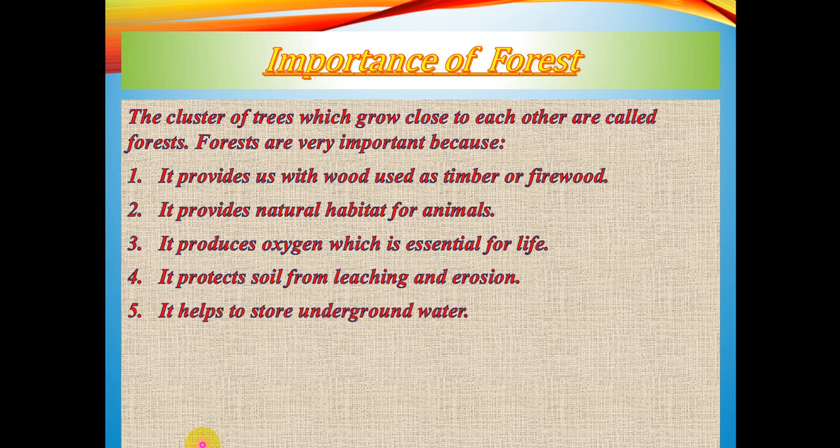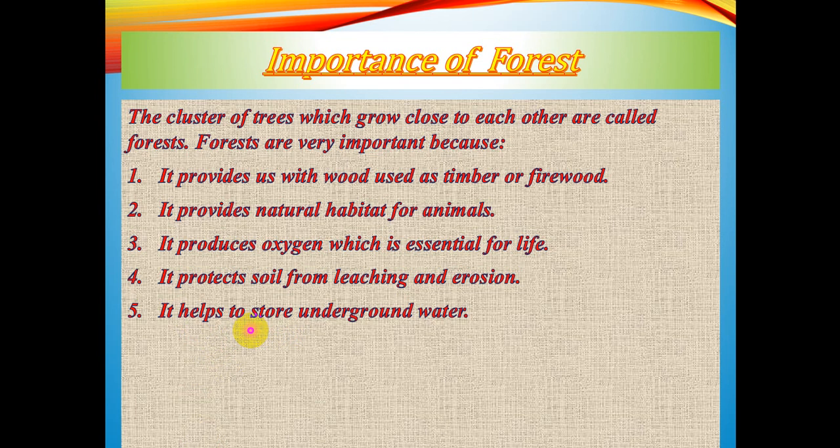Next, it helps to store underground water. We know that the roots bind up the soil. If the roots are unable to bind the soil, the layers of the soil will be washed out, so the water cannot percolate through the layers of the soil or reach the lower horizons. The water will be unable to accumulate underground.